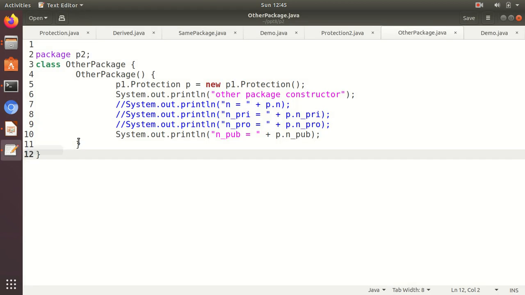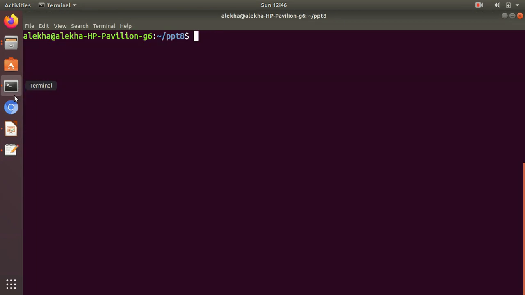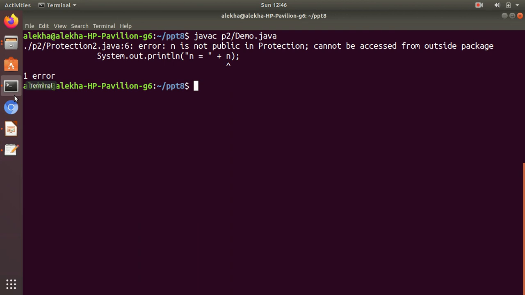Now let us enable some of these and see how it works. In protection 2, I will try to access the default access member, whose access specifier has not been mentioned. It is limited to only within the package. Let us compile it and see. We are getting an error saying that N is not public in protection, cannot access from outside the package. The error message clearly says we cannot access N in protection 2 because it's outside the package.